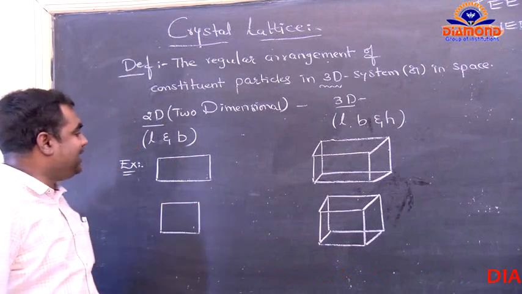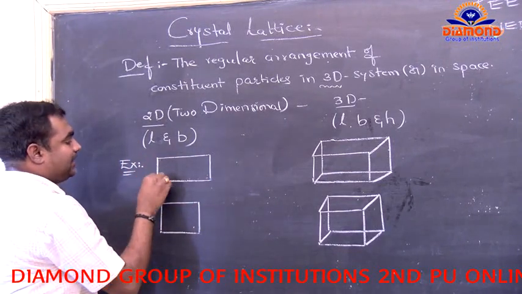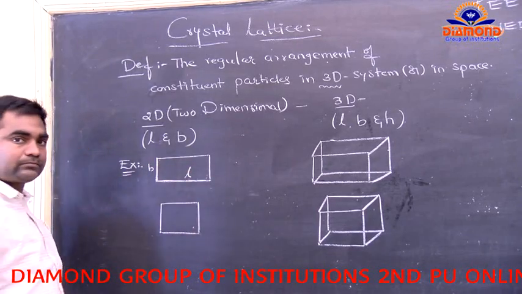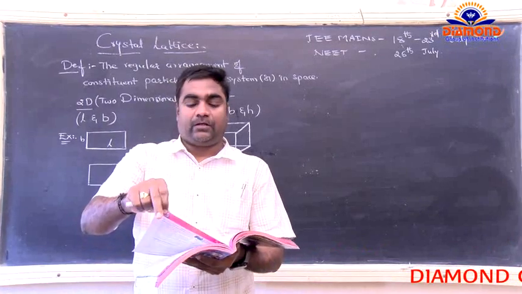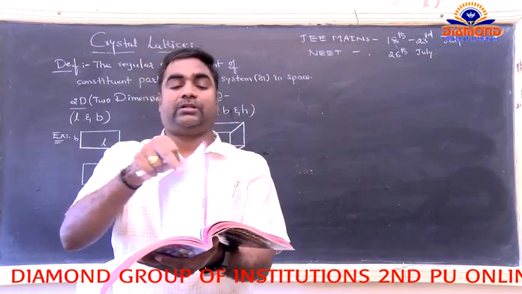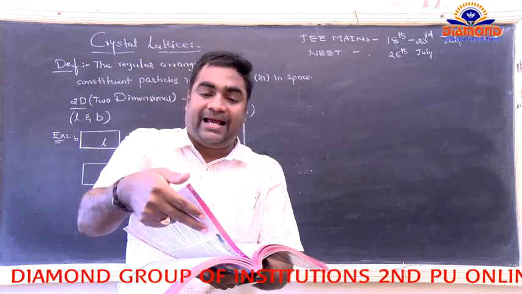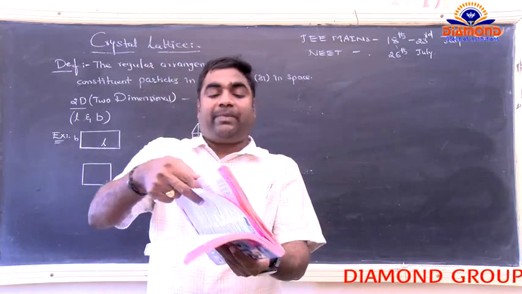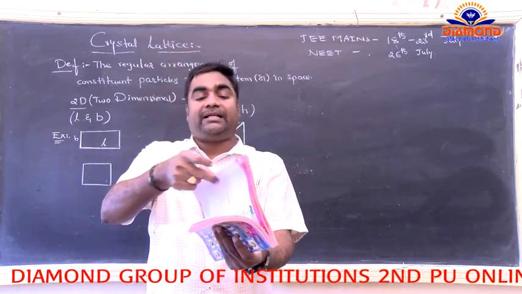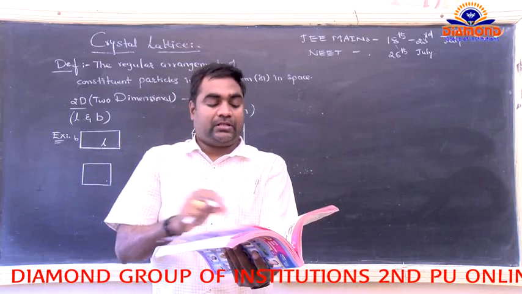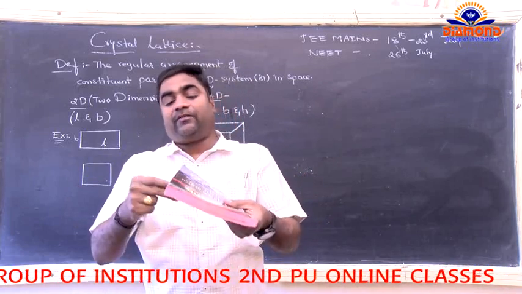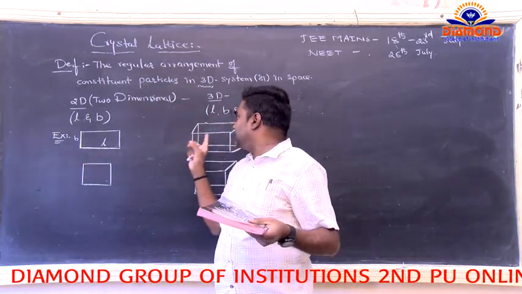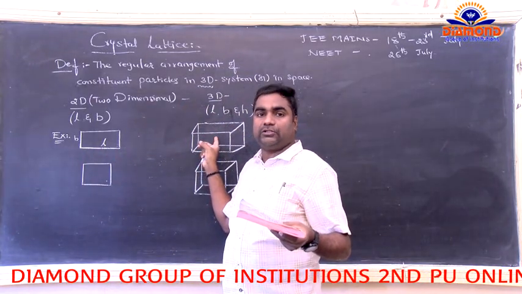Now the rectangle has only the length as well as the breadth. Think of a single page of a book: it has some length and some breadth. Now a collection of pages, that is, a collection of rectangles, gives a three-dimensional system, the cuboid.